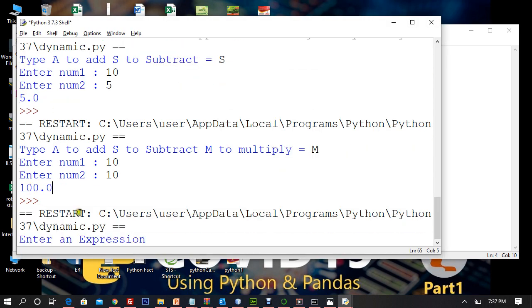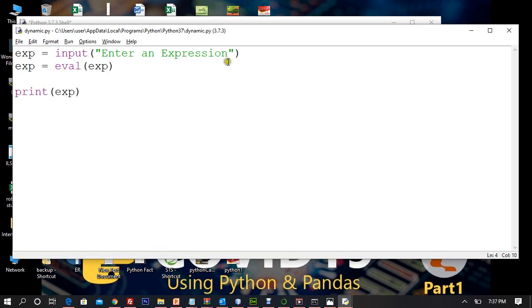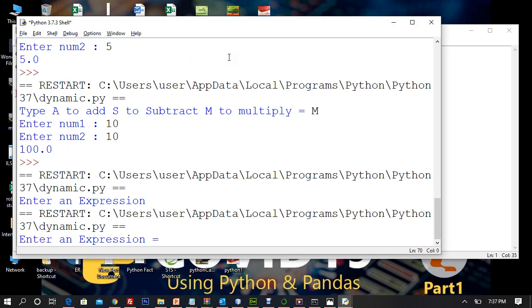Enter an expression. So I'm going to enter an expression, let me document it, or make it more user friendly here. I often forget to make it user friendly. Okay, now let me say 10, right. I'll say 10 plus 20 into 10 divided by 10.